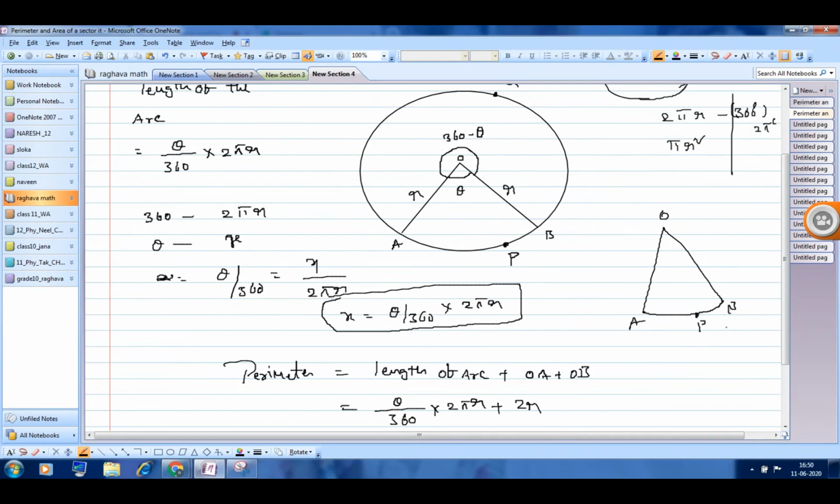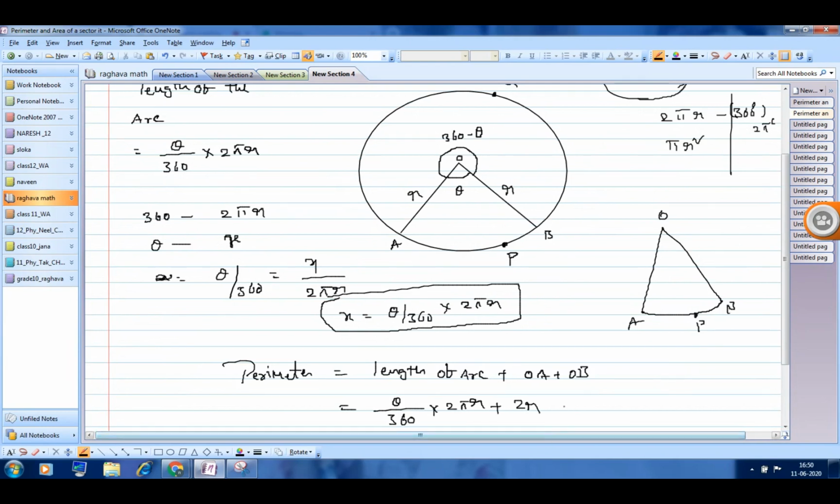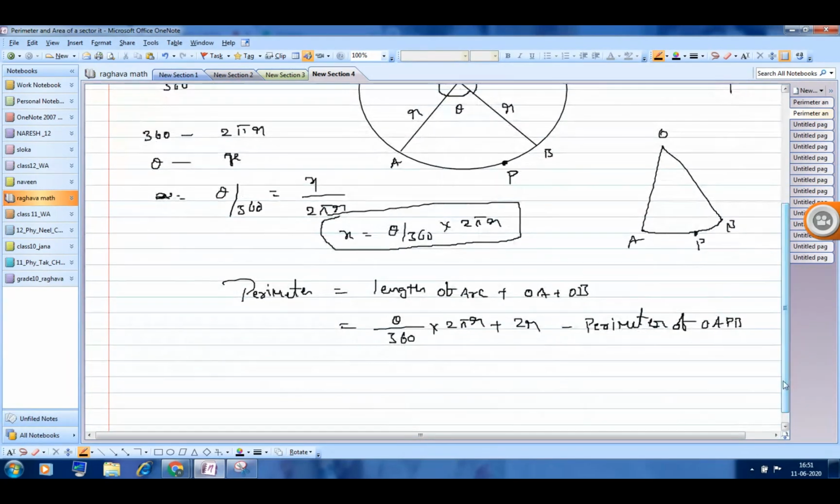Perimeter of the sector. In this case, this is the perimeter of OAPB. Clear? How to find out the perimeter of a sector?